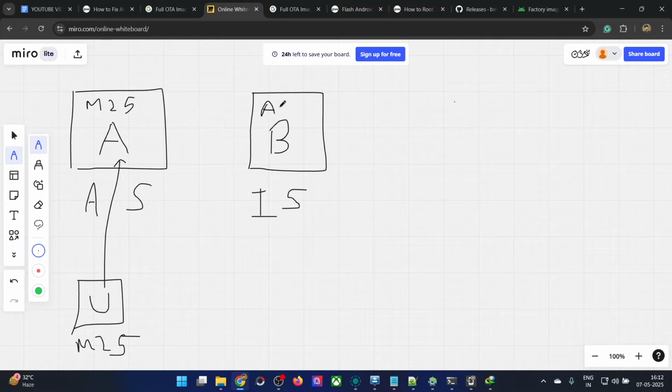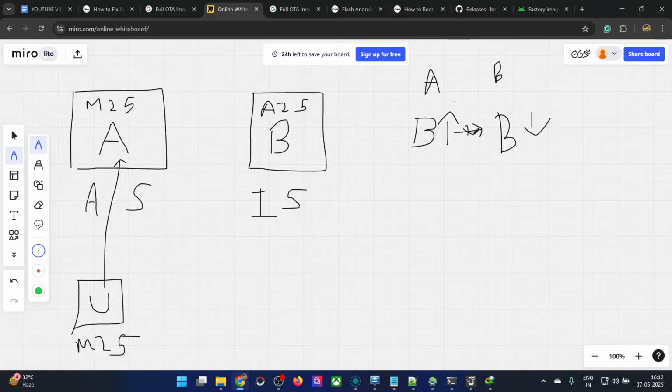In the latest May update, there's a change in the version of the bootloader, and the bootloader version will now be incremented. So there's an increment in the bootloader version in slot A with the latest update, but in the older update of slot B, the bootloader version is still the lower one. You cannot go from the higher bootloader version to a lower slot version. This is not allowed. In case you try to do so, your phone will end up in a soft brick or a hard brick state.